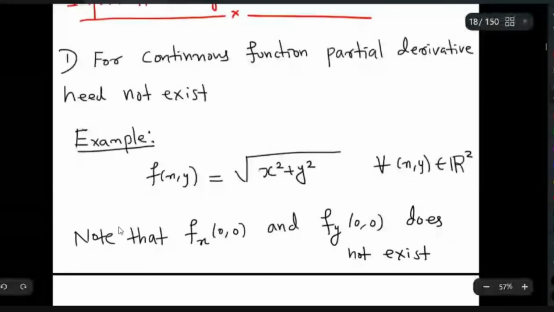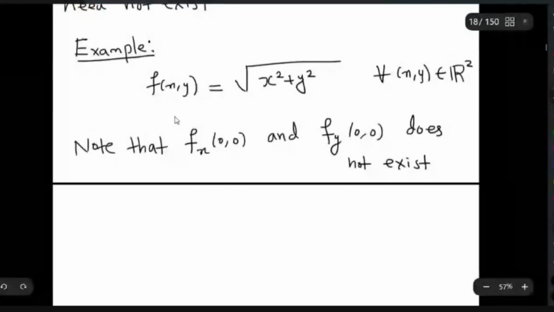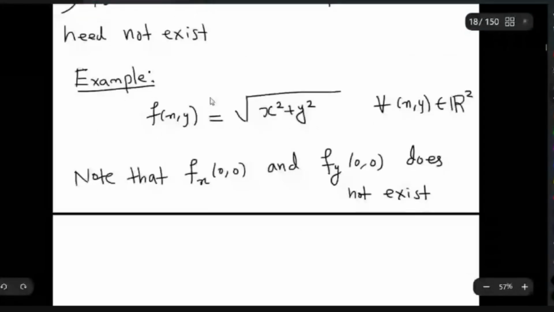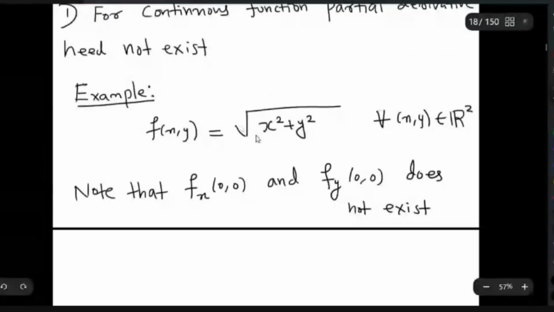Now look at this example. f of (x, y) is equal to the square root of x square plus y square. We can easily observe that this is a continuous function. There is no problem for this function. This is a very smooth function, I mean in the continuous sense. Now I will show that the partial derivative of this function at (0, 0) does not exist.